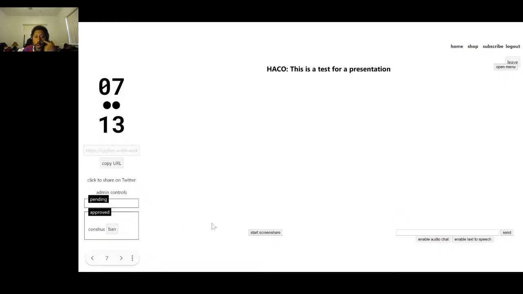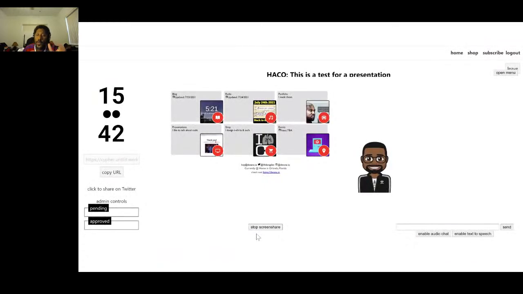You, as the owner of the Hako, are the only one who can share your screen, because the point of the Hako is for you to be able to get help with the thing that you're working on, or feedback. So I think by being able to share your screen, everyone else will be able to get the context by seeing what you're seeing and provide you with the help or the feedback that you're looking for.